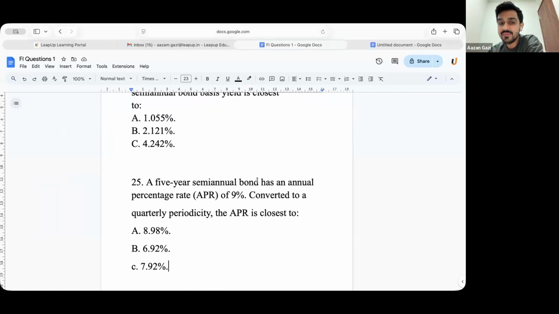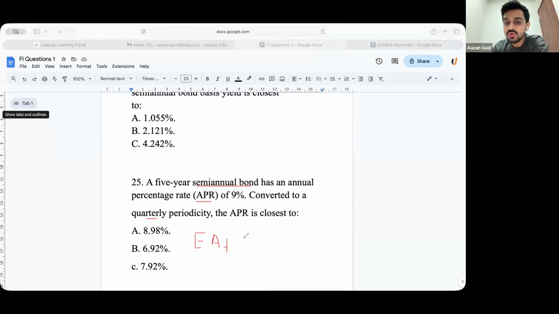A 5-year semi-annual bond has an annual percentage rate of 9%. Converted to a quarterly periodicity, the APR is closest to what? Now APR will also come. Whenever you are comparing semi-annual, quarterly, monthly, always write the EAY formula first.